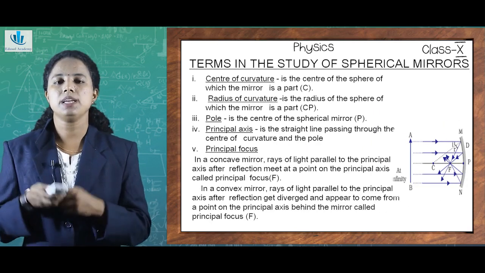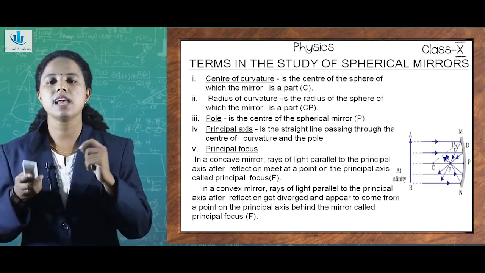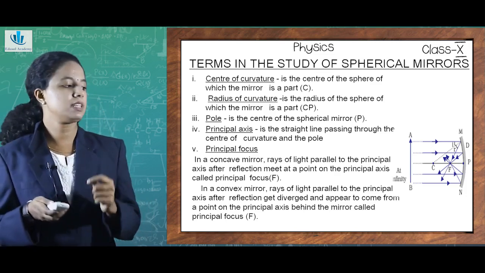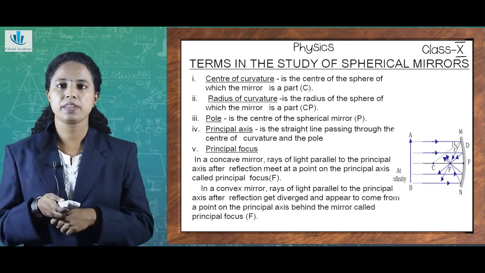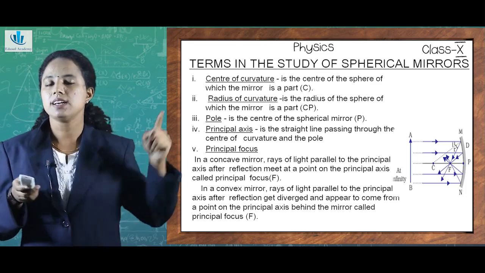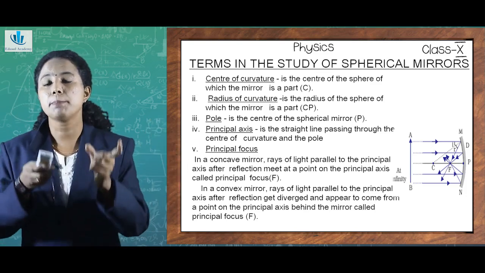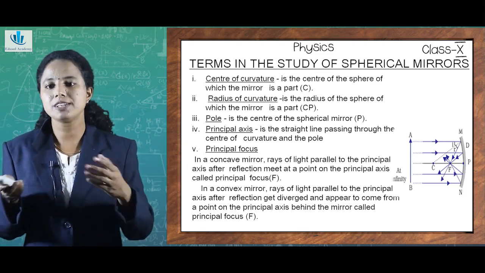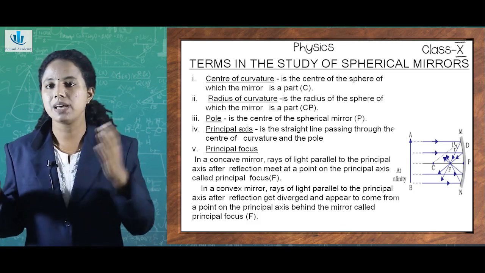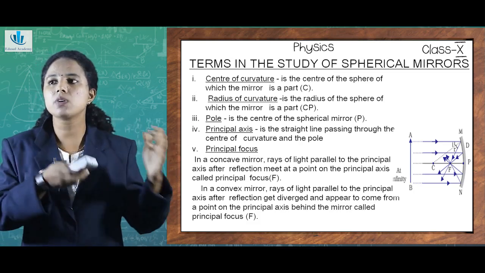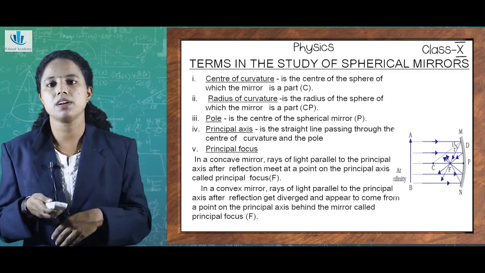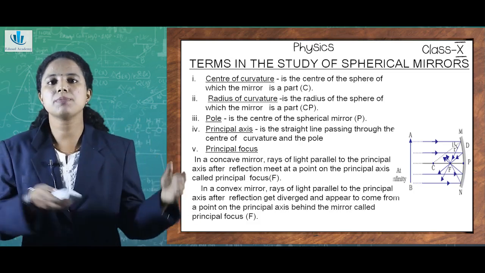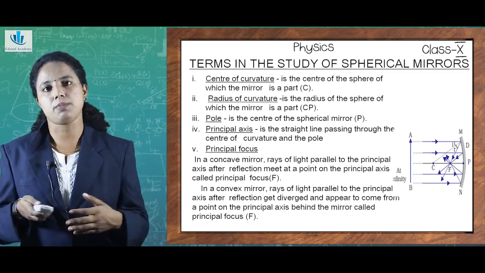So the first term in terms of spherical mirror is the center of curvature, which is depicted by the letter C. You can see that this particular mirror forms a part of a sphere. That's what spherical mirrors mean, isn't it? Mirrors that form a part of a sphere are called spherical mirrors. So concave mirror or convex mirror are types of spherical mirrors.